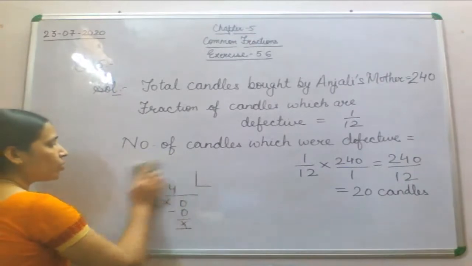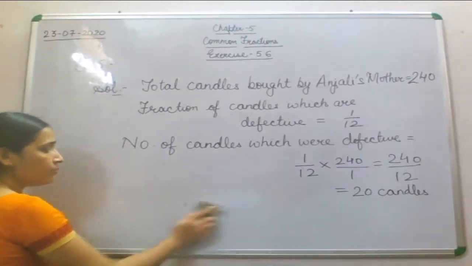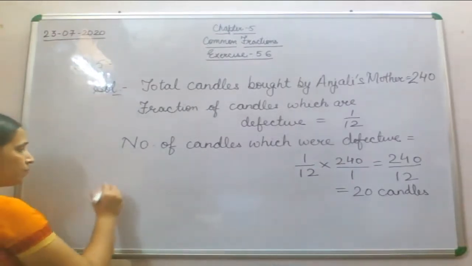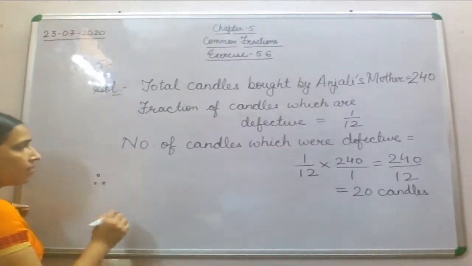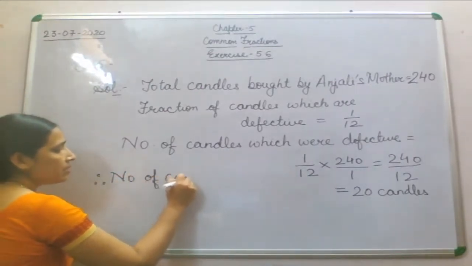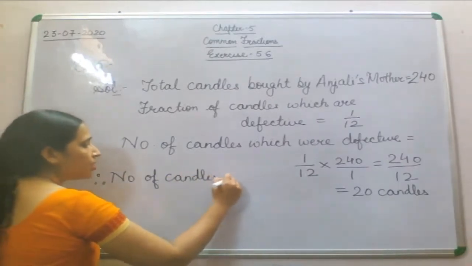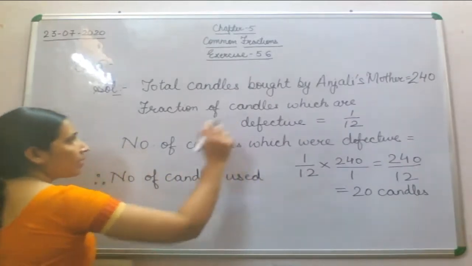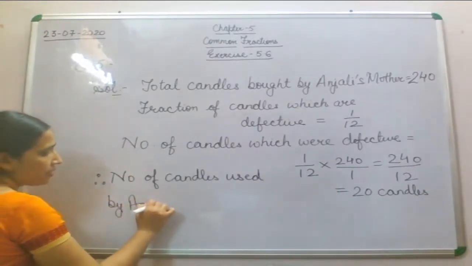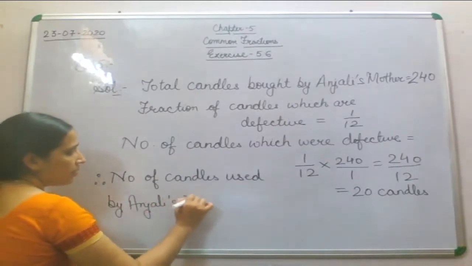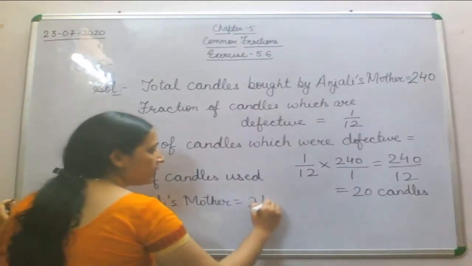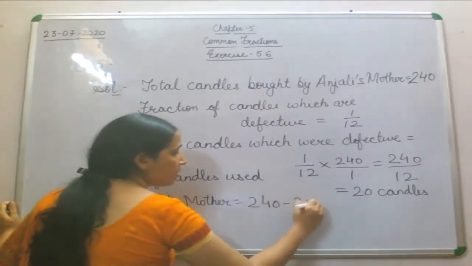Now what you have to find out is the number of candles which were used. So therefore, the number of candles used by Anjali's mother is 240 minus 20, which were defective.